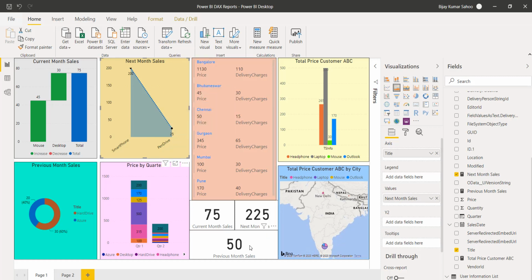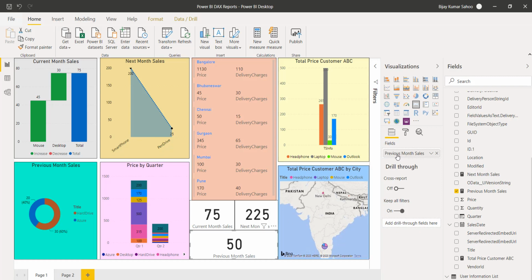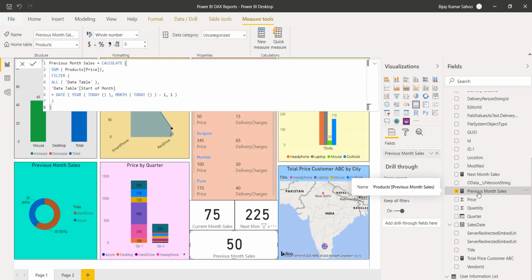And then the last one is previous month sale, and it is coming from another measure known as previous month sales. You can see here, sorry, this is the measure, and this is the formula.